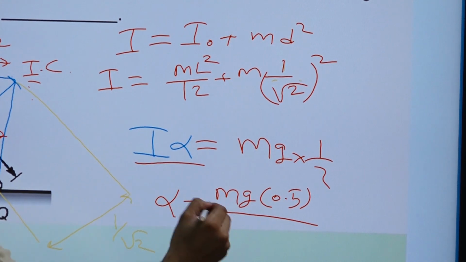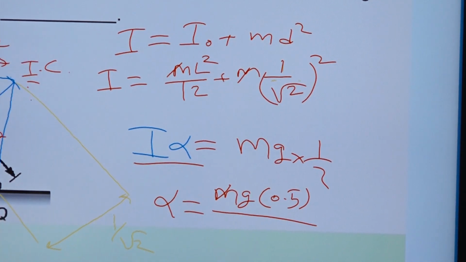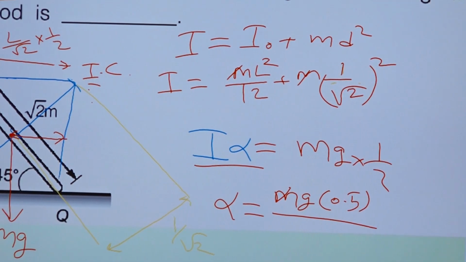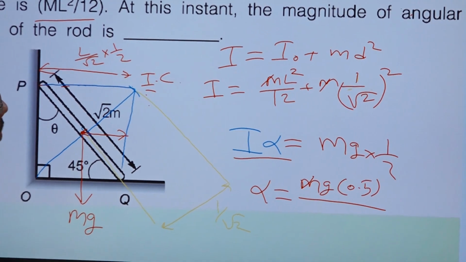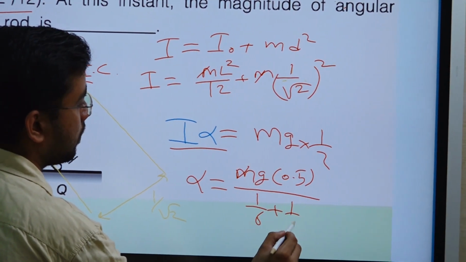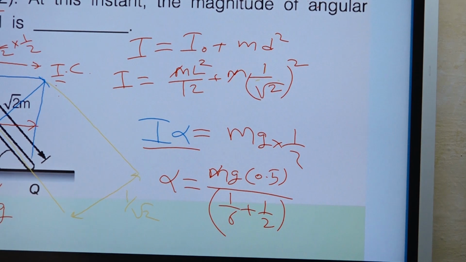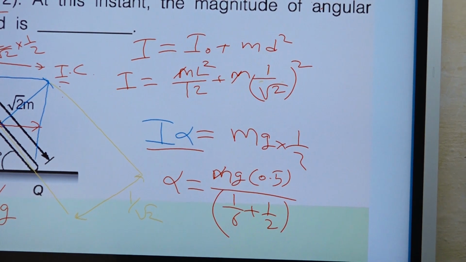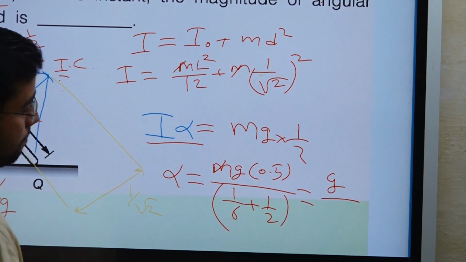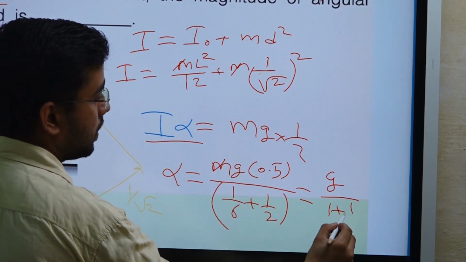I is given here, m will cancel. L is given as root 2, that will become 2, and 1 by 6 plus 1 by 2. So it will be 1 by 2 divided by 1 plus 1 by 3.